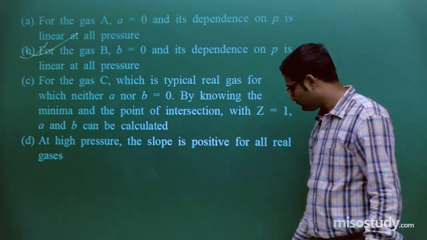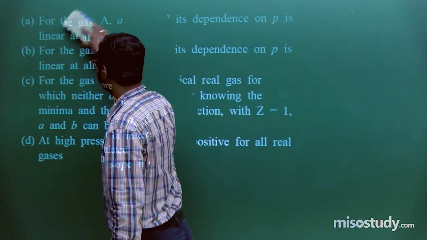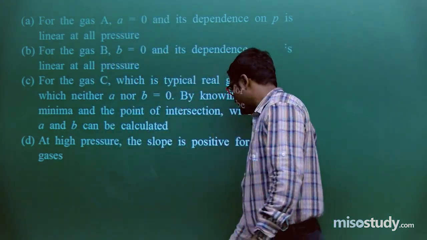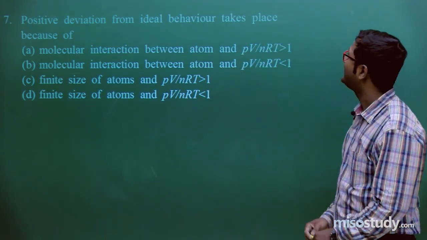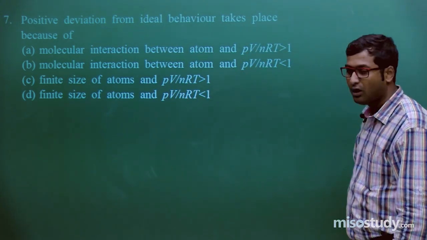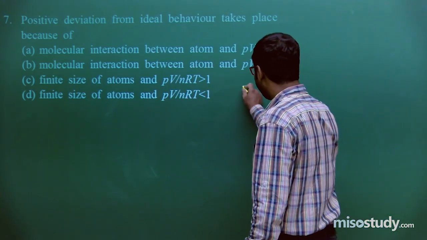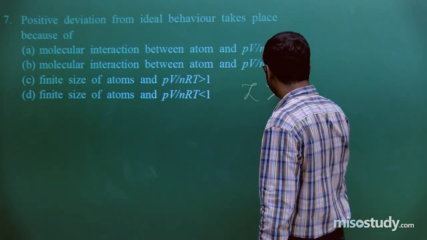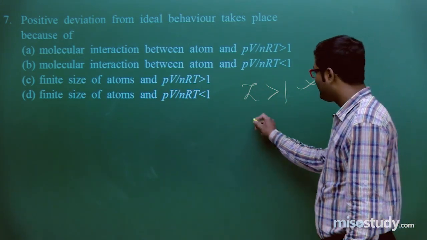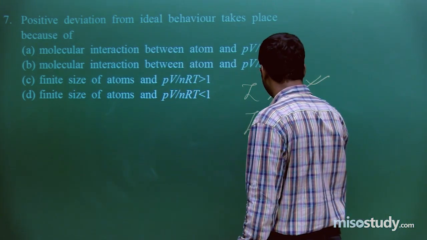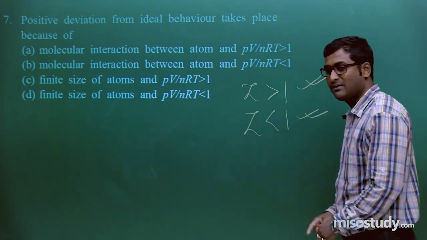Now I am going to rub this part and we'll discuss the next one. Positive deviation from ideal behavior takes place because of. As we know, if Z is greater than 1, this is the positive deviation. If Z is less than 1, then it is the negative deviation.